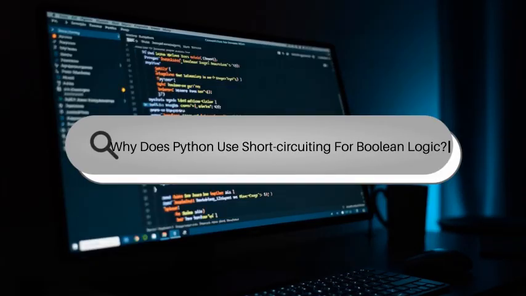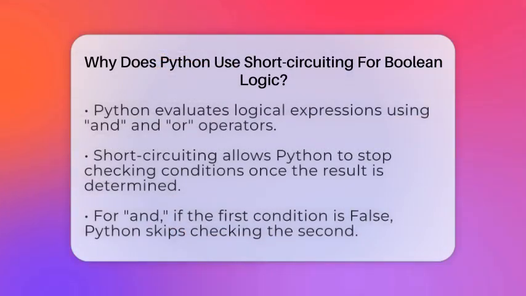Why does Python use short-circuiting for Boolean logic? Imagine you're trying to check if a number is positive and even at the same time. Python makes this quick by stopping the check as soon as it knows the answer. That's what short-circuiting is all about. When Python evaluates logical expressions with and, or, it doesn't waste time checking everything if it already knows the result.